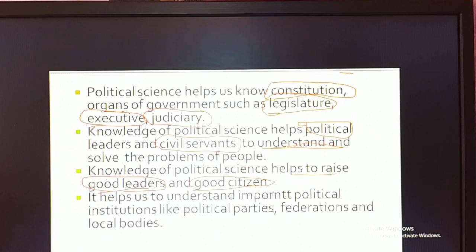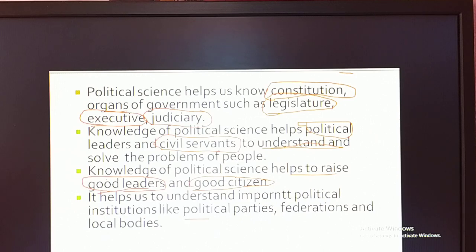If the leader of the country is chosen correctly in a rational manner, then that is because of the good political knowledge that you have. If your political leaders are not good, then that means you do not have the correct political knowledge. So political knowledge is very, very important, especially in the development, progress and prosperity of the country.